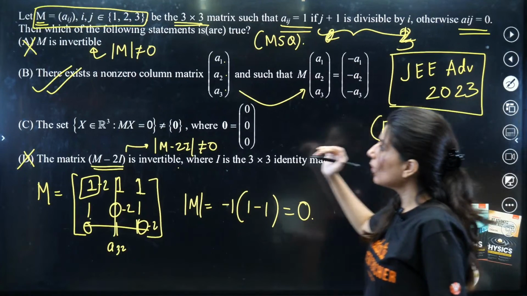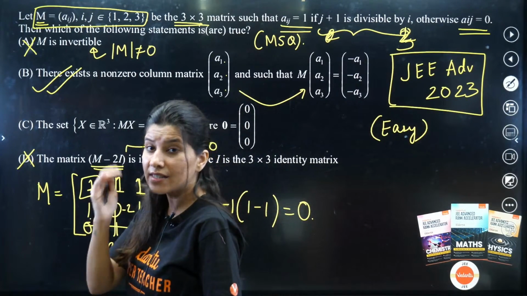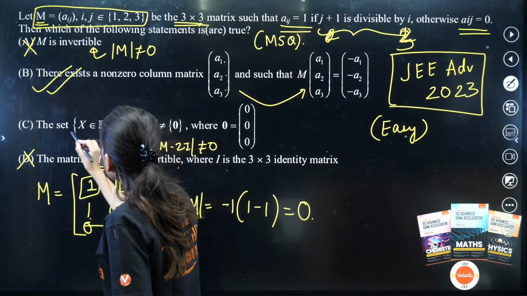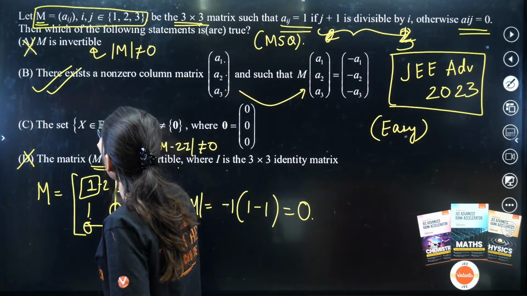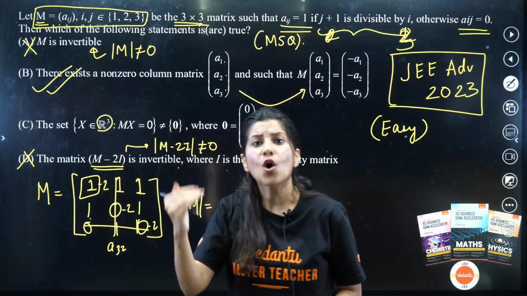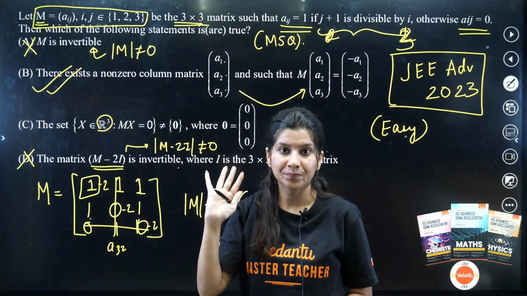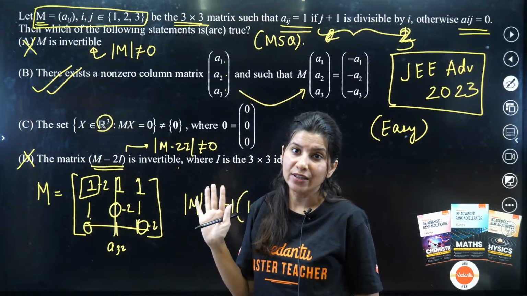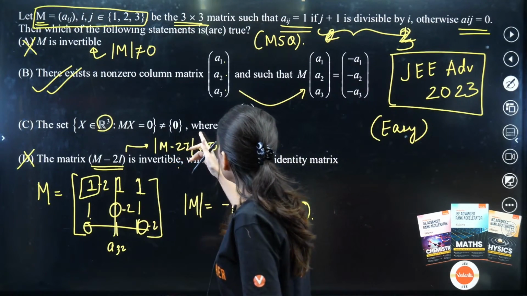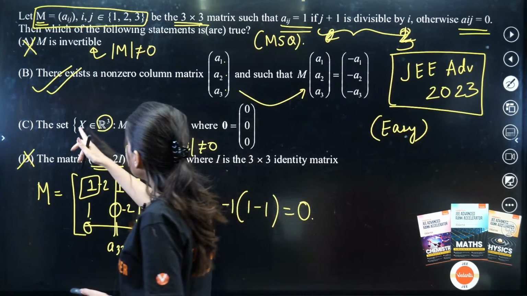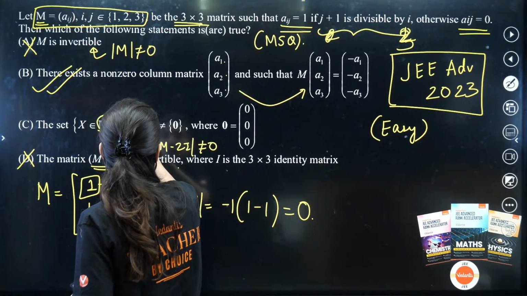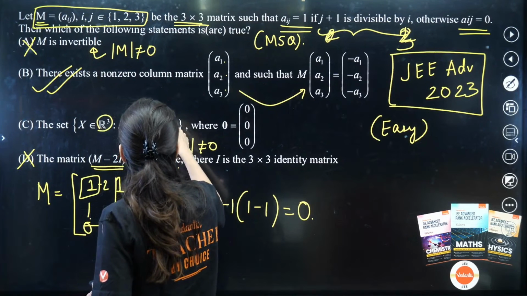Now what about option C? Please understand this. Option C is saying that the set of X belonging to R cube, all real values of X, where MX is equal to 0, is not equal to 0.